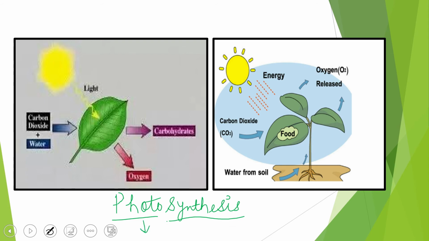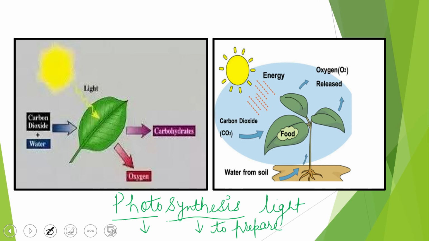Photo means light, so in the presence of light, and synthesis is to prepare. It means green plants prepare their food with the help of light. Sunlight is the main source.